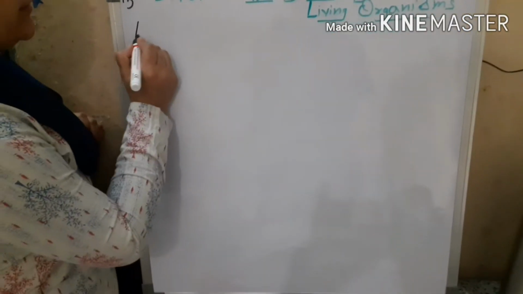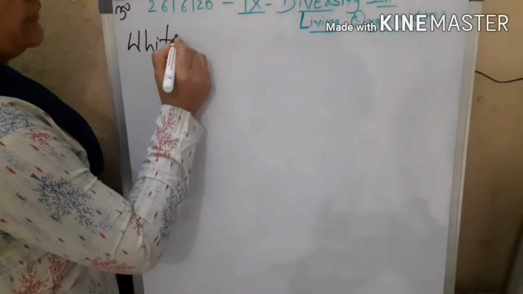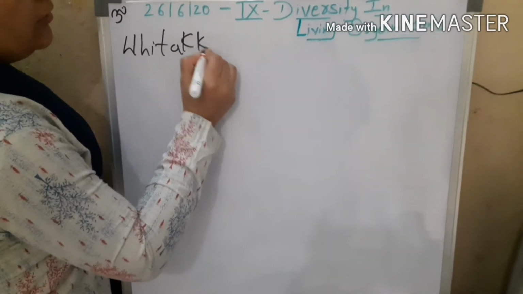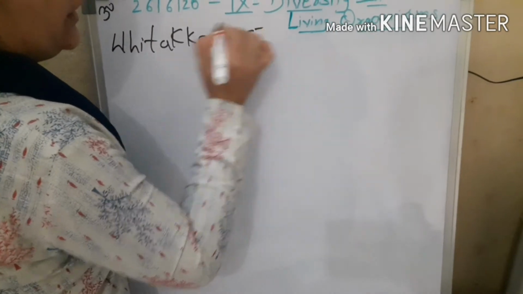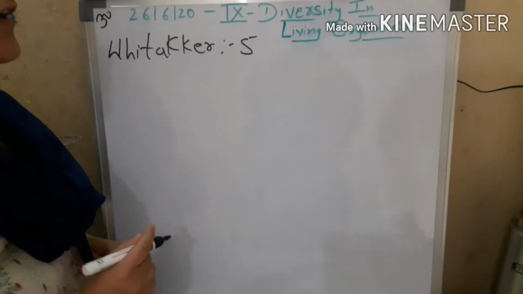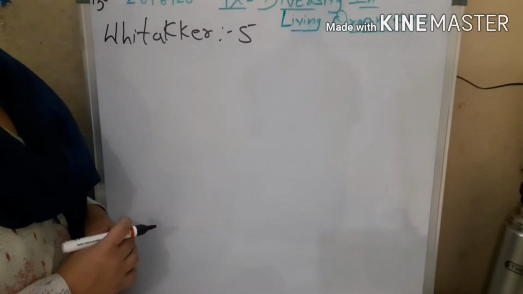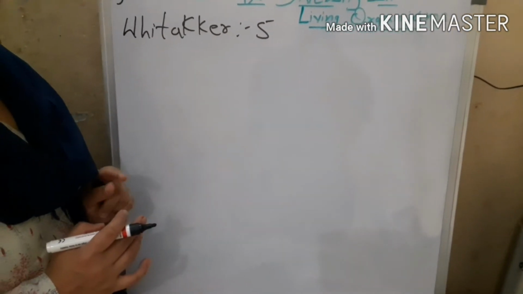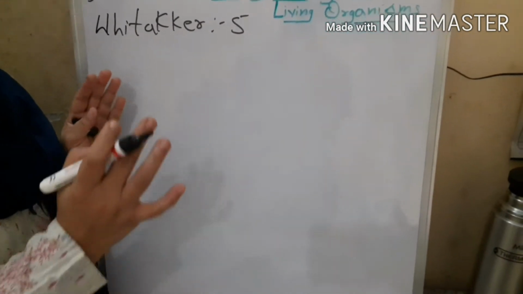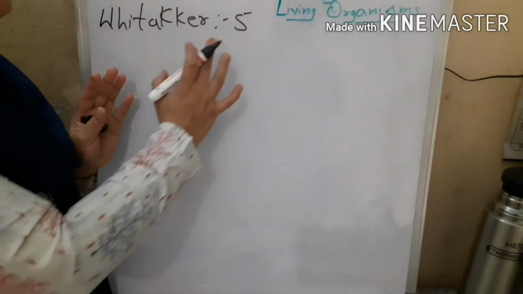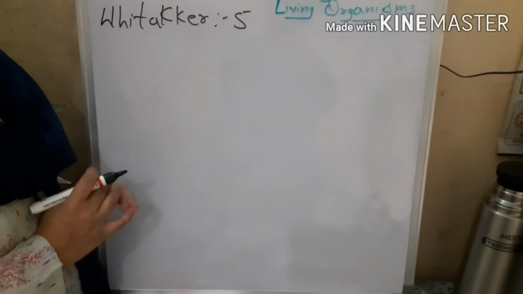Children, we learned that Whittaker classified all the organisms into 5 groups, called kingdoms. But this was a broader classification, wherein most of the organisms were placed under 5 categories.